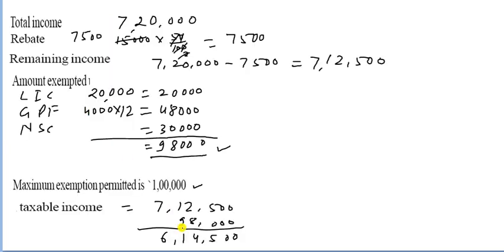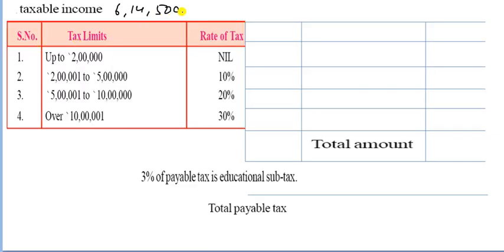Let us see, 6,14,500. Now divide into this. So how can we divide this? So first one is 2 lakh, and here is how much remaining is 5 lakh, that is the 3 lakh. So it becomes 3 lakh. So total is 5 lakh, and the above, that is the 1 lakh 14,500. So first we divide our income into all these slabs.